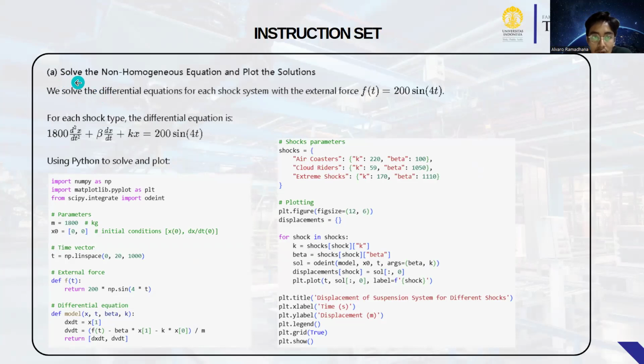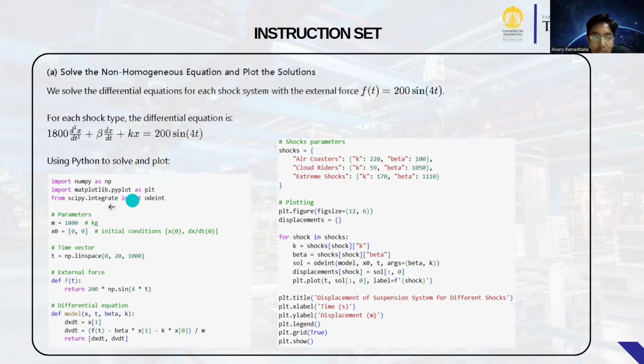Okay, first, solve the non-homogeneous equation and plot the solution. We solve the differential equation for a shock system with the external force. The differential equation is solved and plotted using Python.